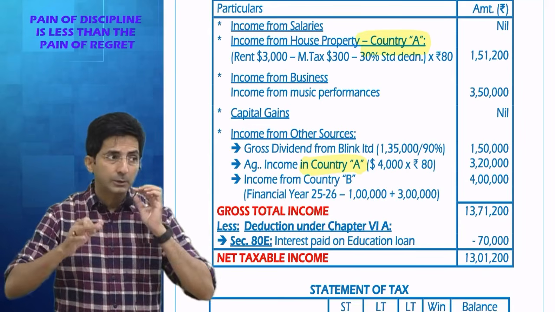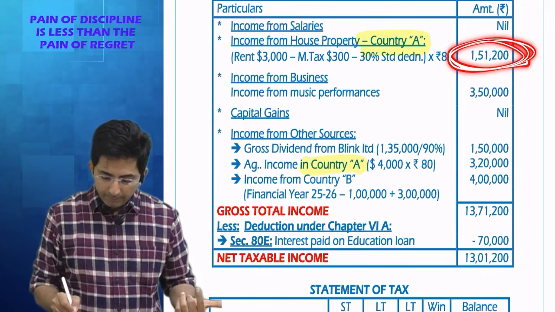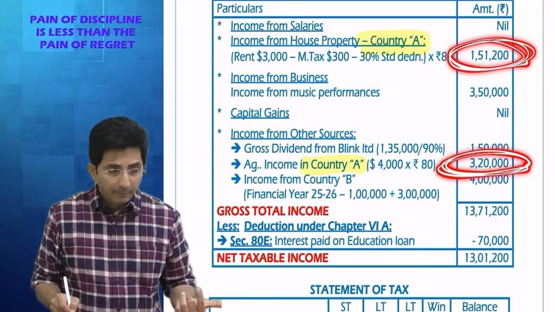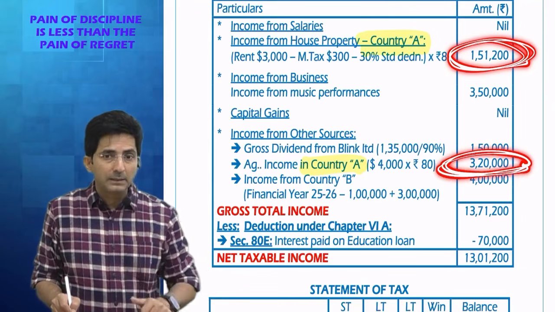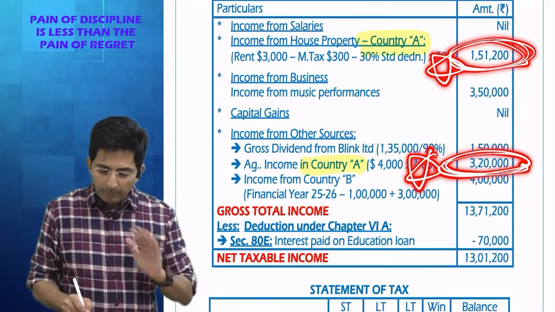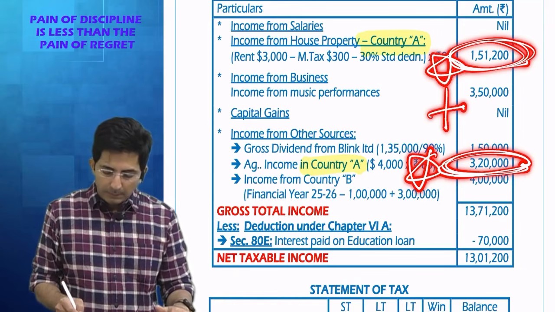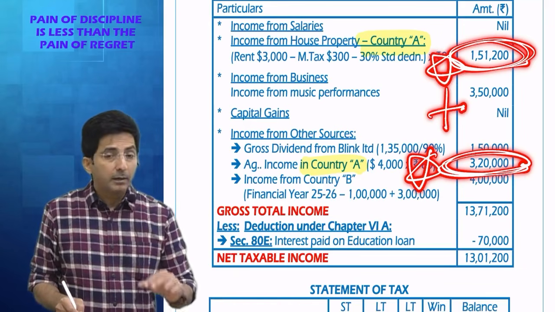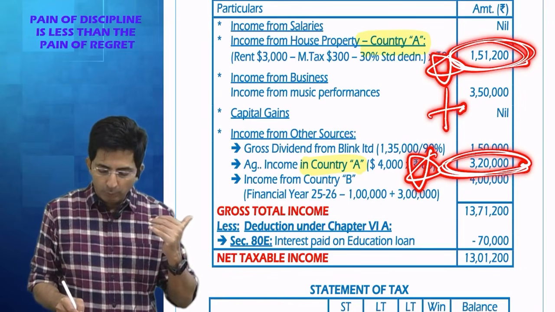Doubly taxed income is as per Indian law. So this is one amount and this is another amount. Has India given any special incentives for this income like chapter 6? No. So these two amounts will be taken plain as they are. Add 151,200 plus 3,20,000. This becomes the doubly taxed income of country A. What was the total?